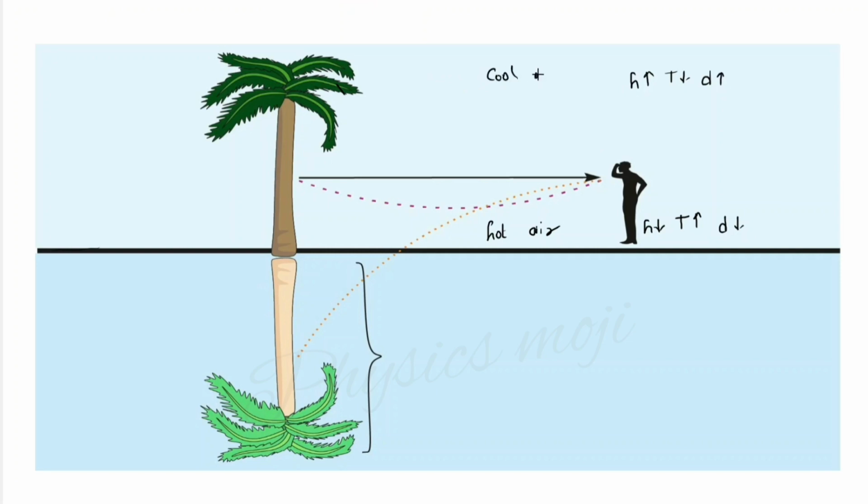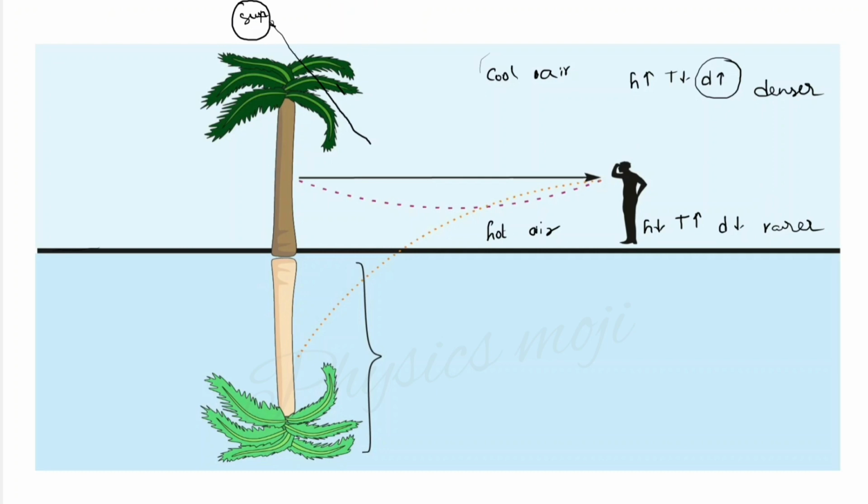So this is cool air. We know sun is the source of light. The light has to travel through cool air to reach the surface of the road. So when the light is traveling, you can observe that the light ray is passing through the cool air, which we are treating as denser medium because of its high density. So the cool air is denser medium and the hot air is a rarer medium.